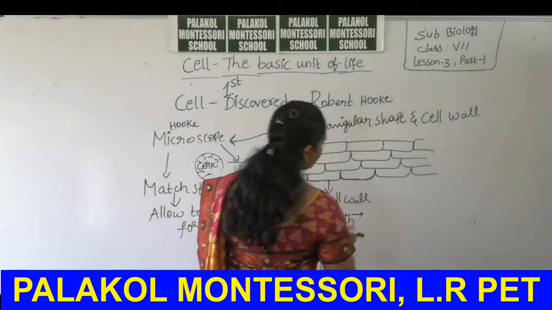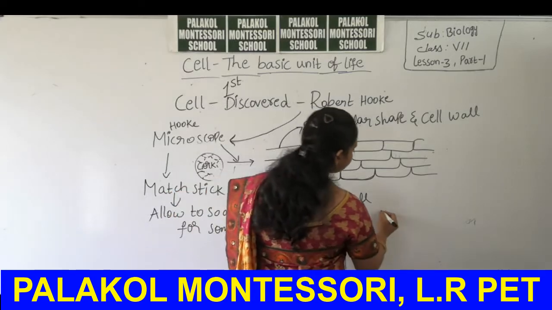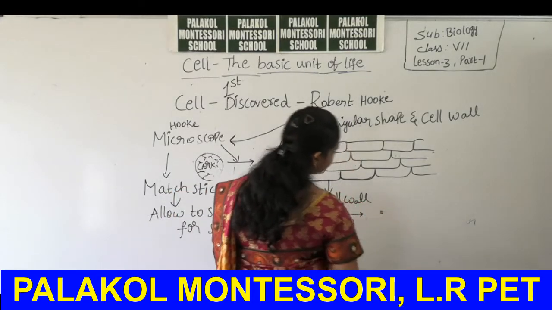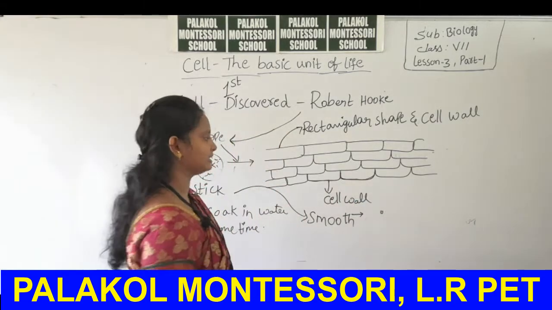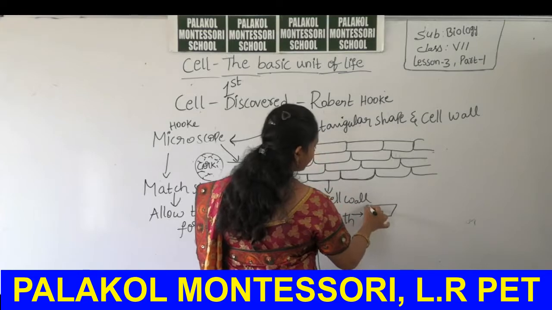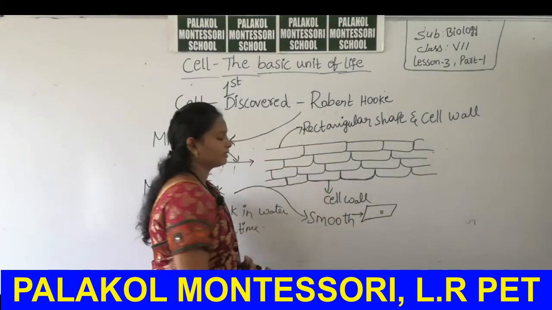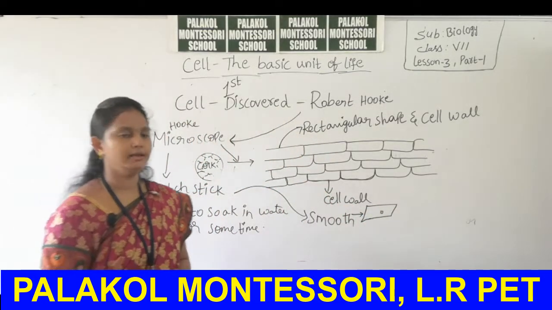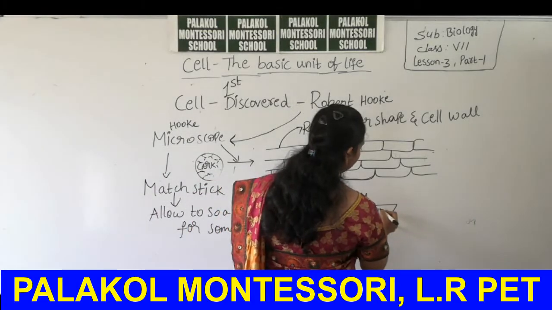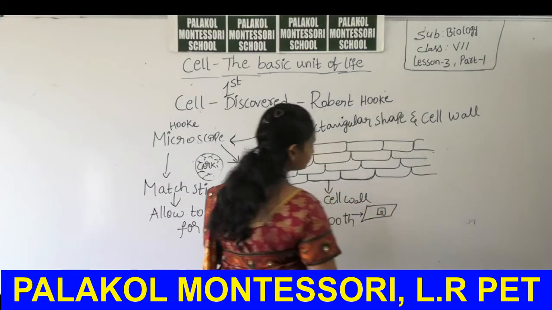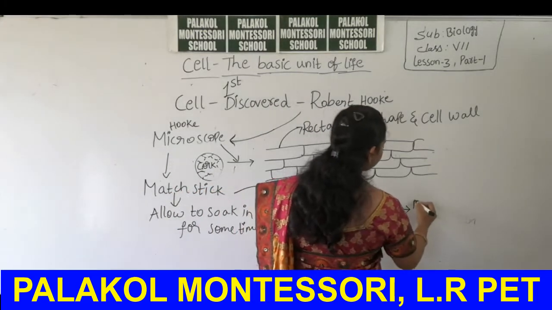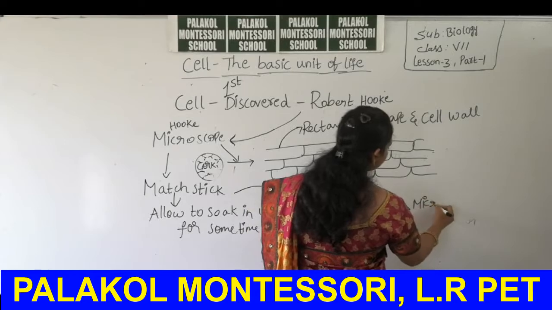Okay. So, now we have to take the thin section of matchstick on the surface of a glass slide. Okay. Now, you have to cover it with a cover slip. Then, observe it under the microscope.